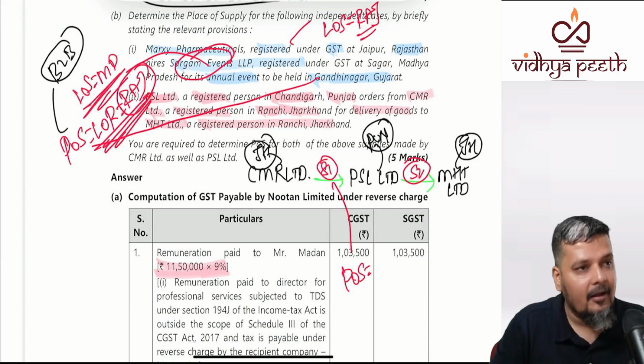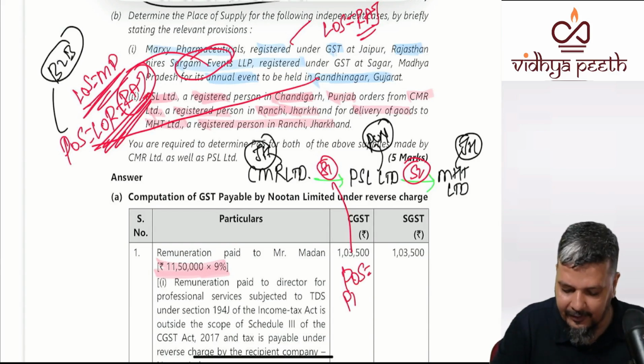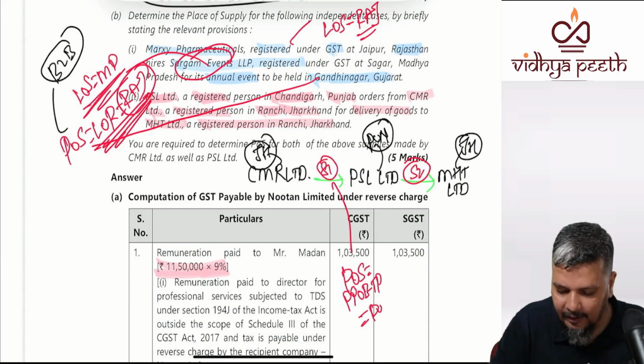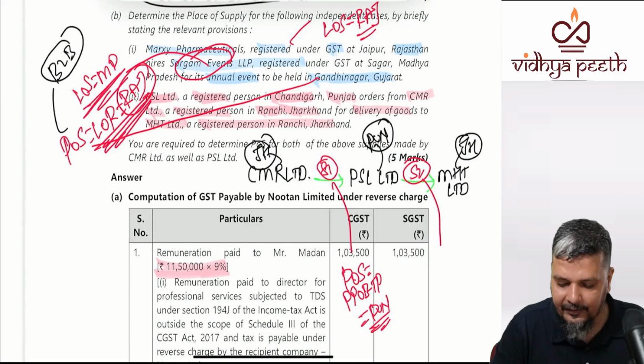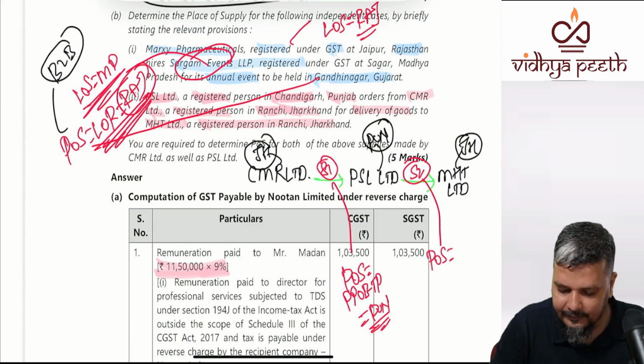It is the principal place of business of the third person. Who is the third person? PSL Limited. It is Punjab. What is the place of supply for the second supply? Where the movement of goods terminates. And where is the movement terminating? Jharkhand.